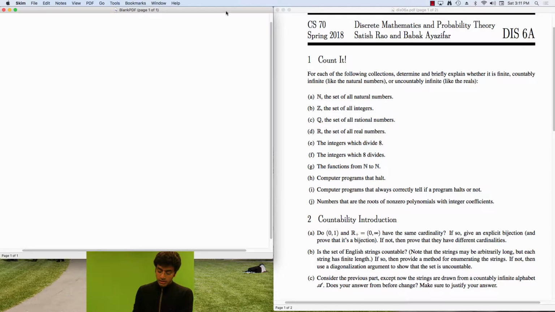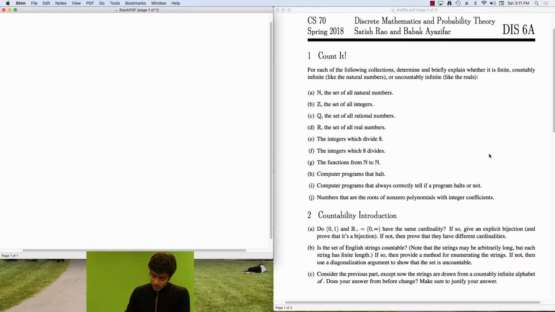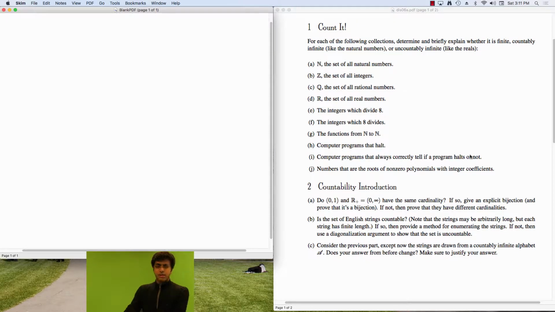Welcome. We're now going to approach problem 2 on discussion 6A Spring 2018. So question 2 talks about some more countability. In particular, when we start looking at part A of question 2, we are talking about the countability of an infinite continuous interval of the real numbers. And without loss of generality, we assume the interval 0 to 1.